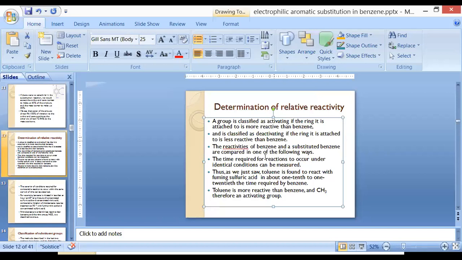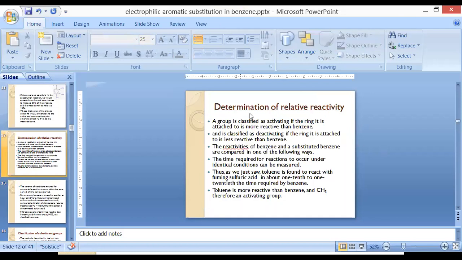The reactivities of benzene and substituted benzene are compared. So if we compare non-substituted benzene with substituted benzene, we can do the comparison in the following ways. The first is the time required for the substitution.